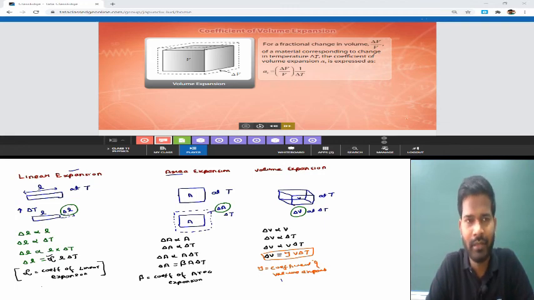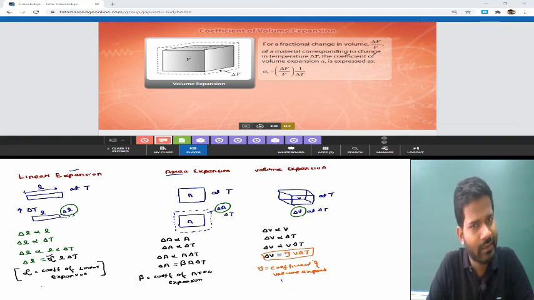For example, in the case of linear expansion, we have seen many examples. Railway tracks: while joining the railway tracks, we always provide some gap. While tightening the wire to connect it to the pole, we leave it loose to some extent. Why do we leave that wire loose? Why do we provide some gap between the railway tracks? There is a reason. In the summer season the temperature is high, in the winter season the temperature is low.